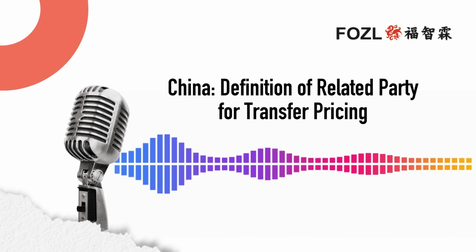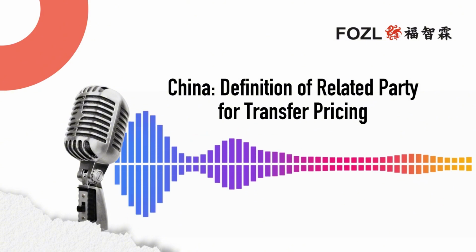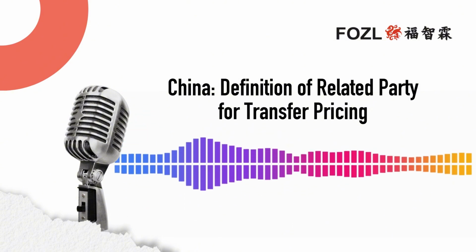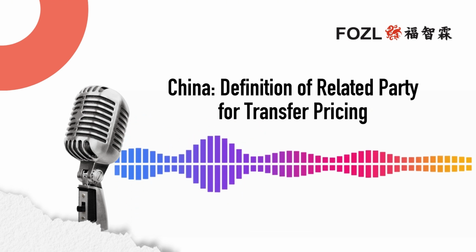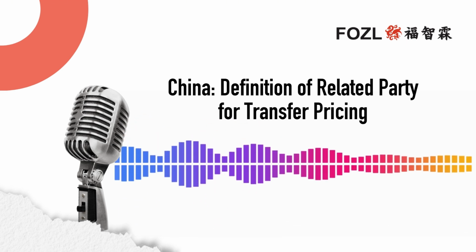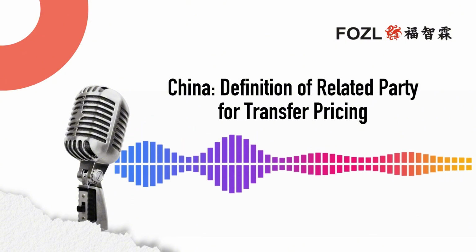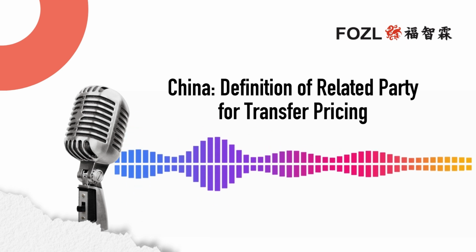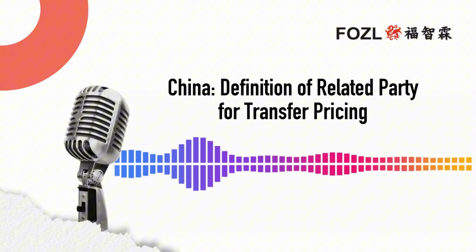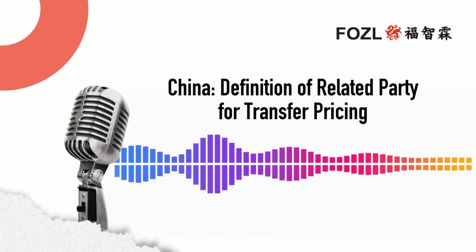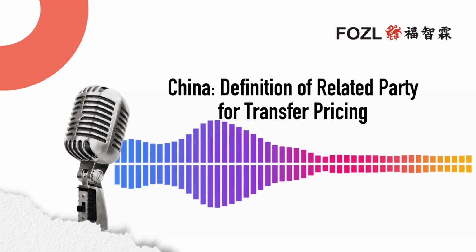It sounds like the Chinese definition is very thorough, covers a lot of ground. Our source does mention a few key differences between the Chinese definition and how Singapore defines a related party. What are some of the biggest distinctions for our listener? So one of the most notable differences is that, unlike Singapore's definition in this context, the SAT notice doesn't specify particular shareholding thresholds for those other relationships of interests that we talked about earlier. Things like control over business activities or debt relationships or reliance on IP.